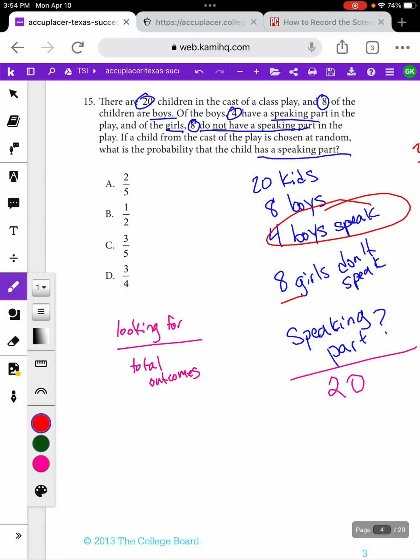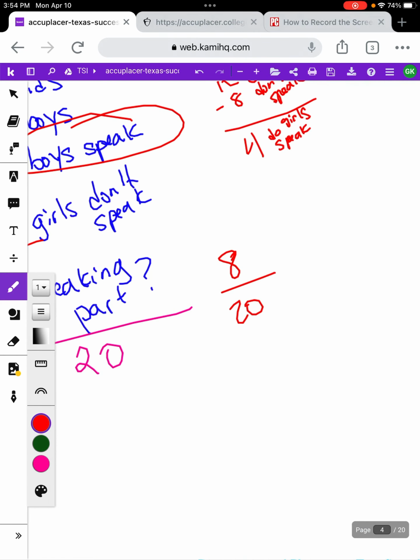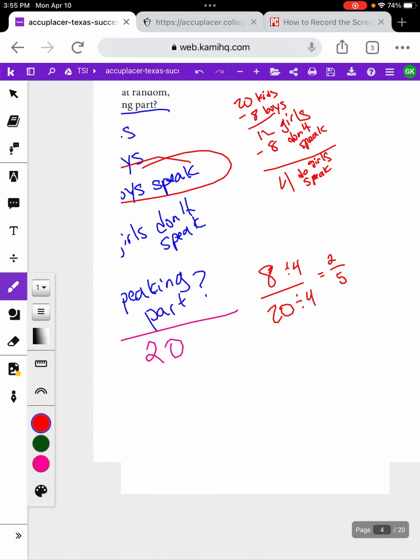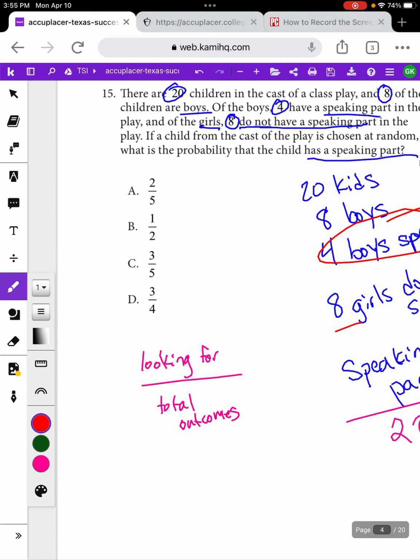Well, if you look at your answer choices, 8 out of 20 isn't an answer choice because on a probability question, they're going to have that fraction simplified. So we need to simplify 8 out of 20, which means we need to divide the numerator and denominator by whatever factor they have in common. So I know that 8 can be divided by 4 and 20 can be divided by 4. 8 divided by 4 is 2. 20 divided by 4 is 5. So the probability of choosing a child that has a speaking part is going to be 2 out of 5.